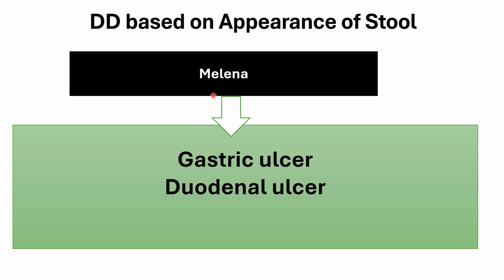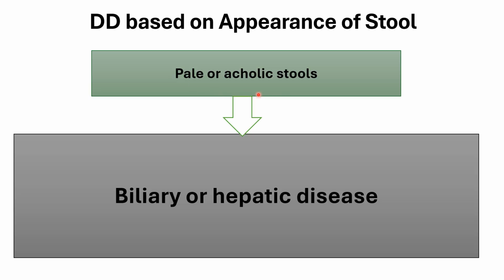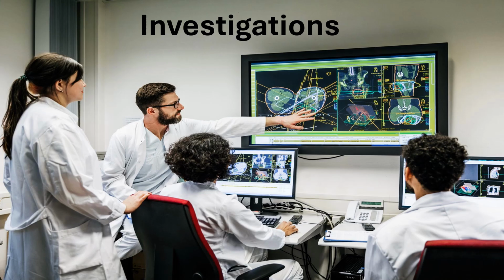Melena, or black or tarry colored stool, is associated with gastric ulcer or duodenal ulcer, because the digested blood will make the stool dark or black. Pale or acholic stool, where the stool looks clay colored, is commonly associated with biliary atresia or hepatic disease.